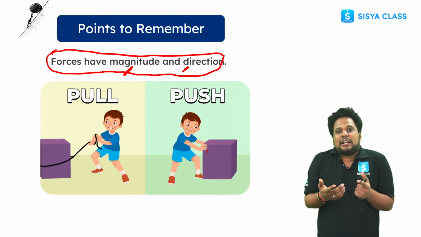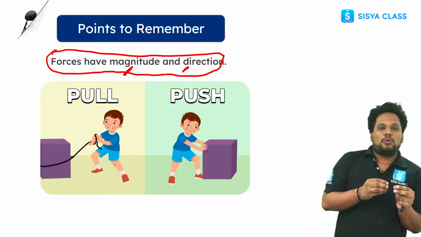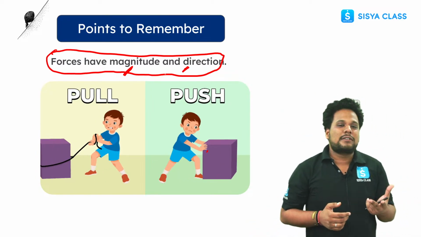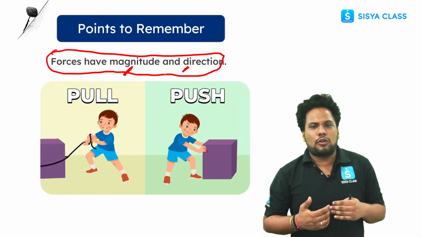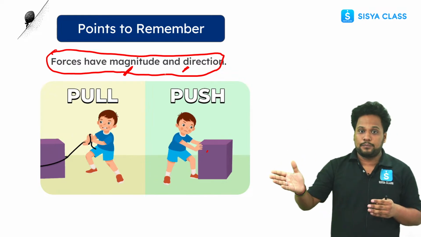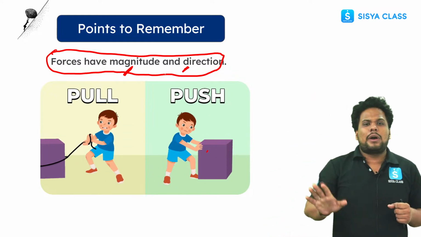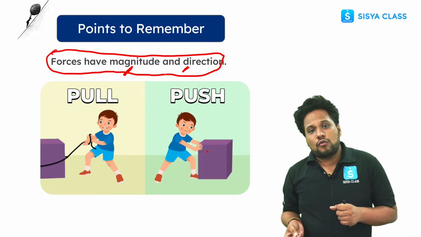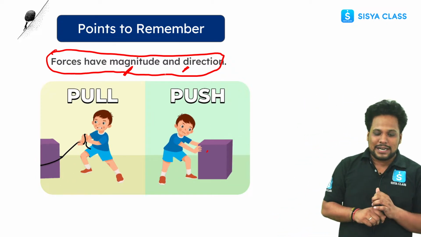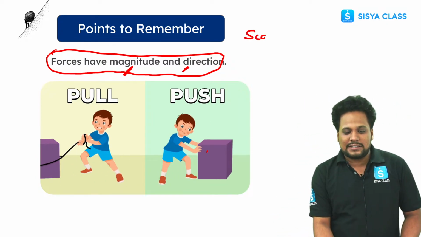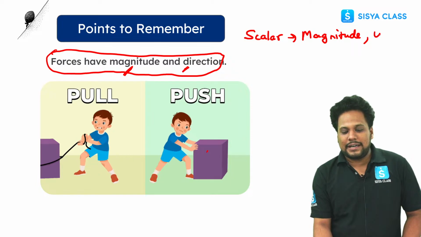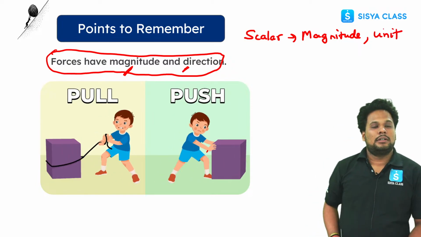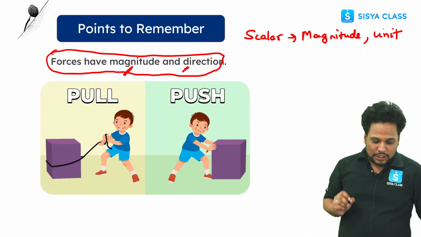We don't require direction to prove, like let's suppose if you want to buy some mangoes, you are going to ask, give me 5 kg of mangoes, right? You are not going to ask, give me 5 kg of mangoes in north. So for mass, you don't require any direction. Those types of quantities are known as scalar quantities, which have only magnitude and unit, right? This is clear?